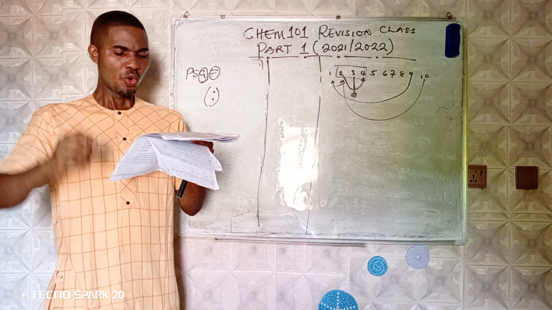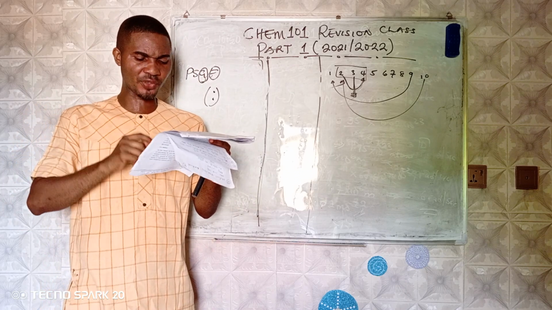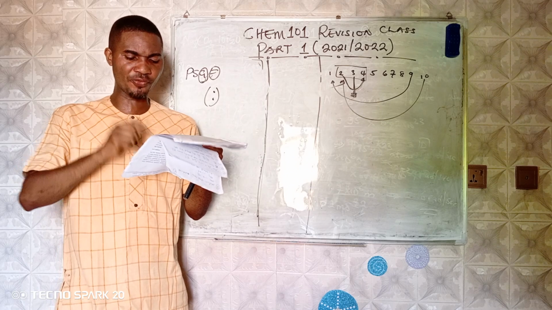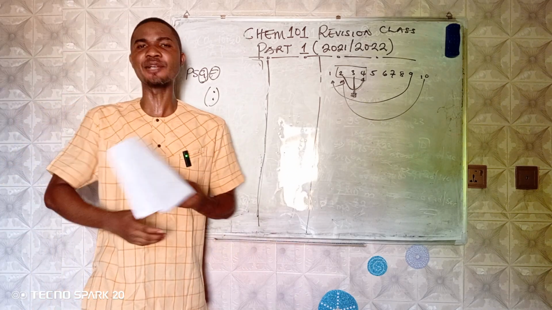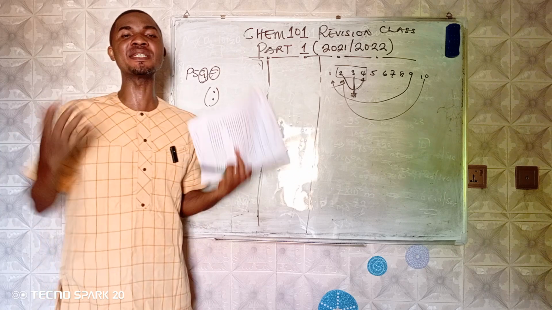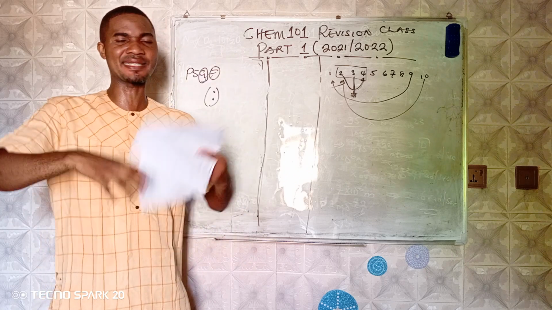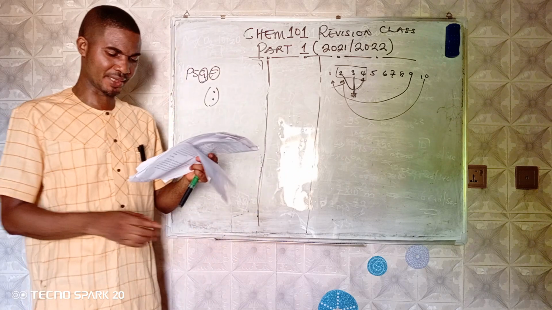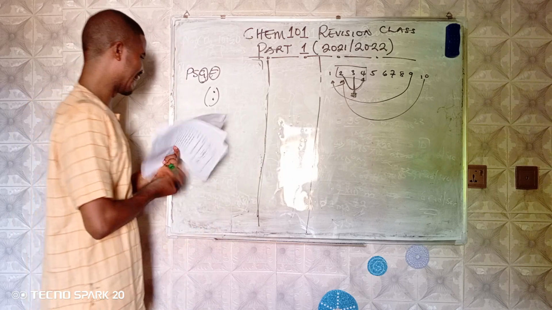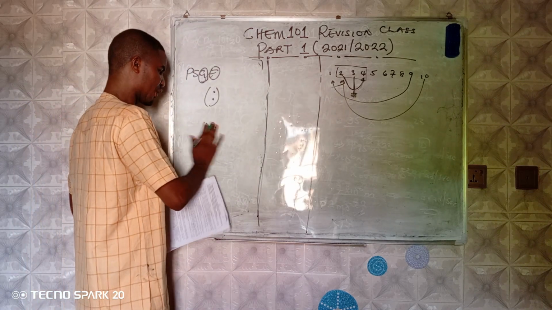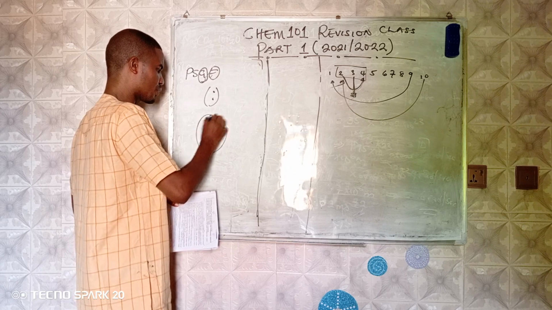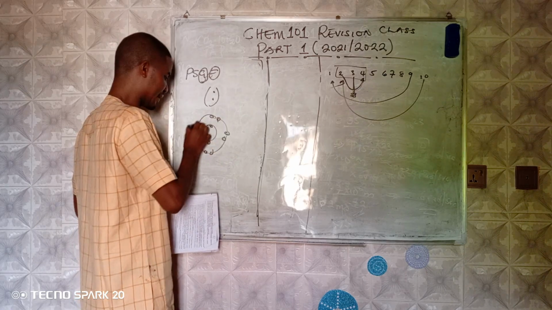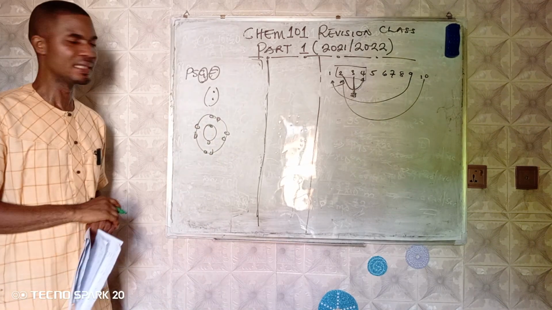22 now. Which of the following electronic configurations represents that of noble gas? Remember, noble gases are inert gases. They can't react. Why? Because they have a completely filled electron shell. They are stable. If you watch, option D says 2 and 8. If you are to draw that, you have 1, 2, then 1, 2, 3, 4, 5, 6, 7, 8. Very filled up.